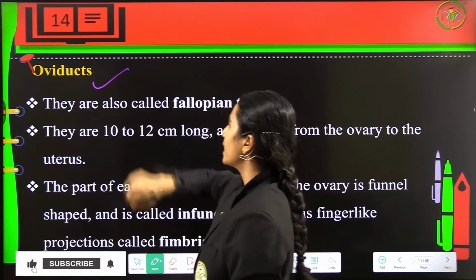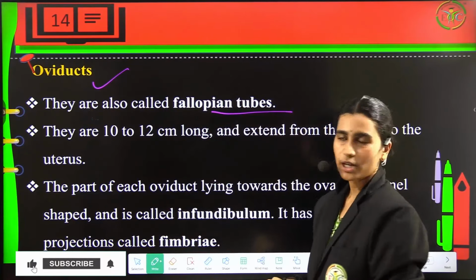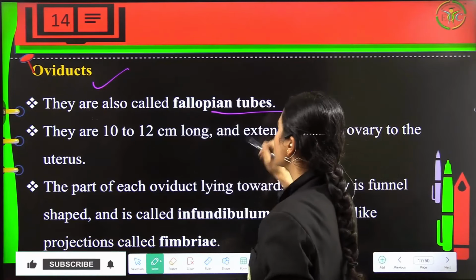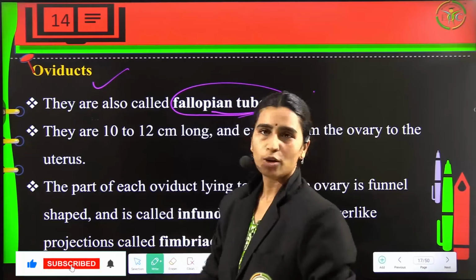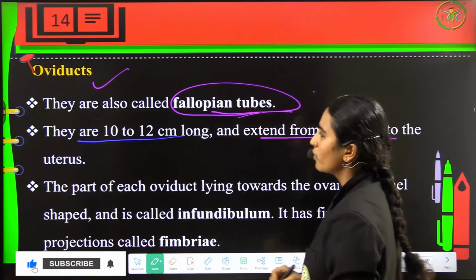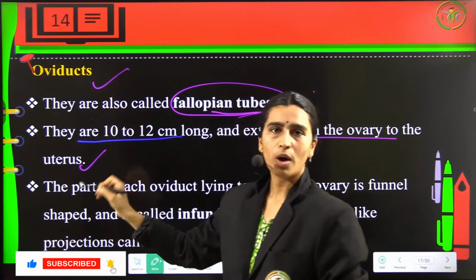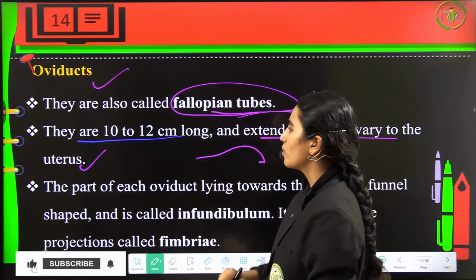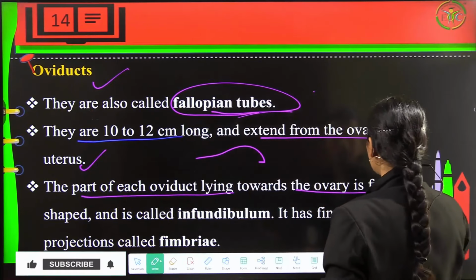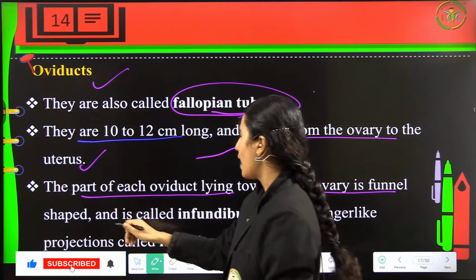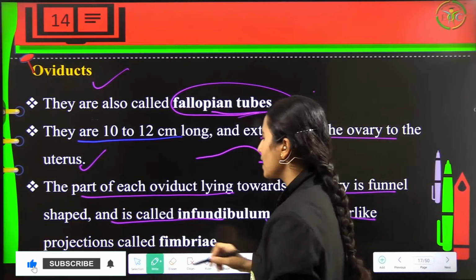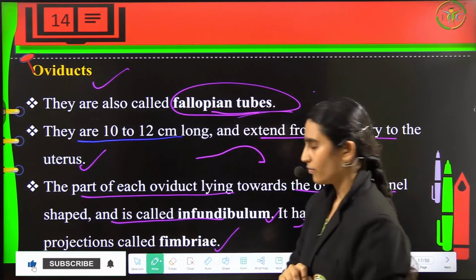Now coming to the oviducts, they are also called the fallopian tubules. As I told you, the isthmus junction and the ampullary junction, all together form the fallopian tubes, and they are 10 to 12 centimeters in length and extend from the ovary to the uterus. This is the one which carries the egg from the ovaries to the uterus. Part of each oviduct lies towards the ovary in a funnel shape, and it is called the infundibulum. Next, the finger-like projections are called the fimbriae.